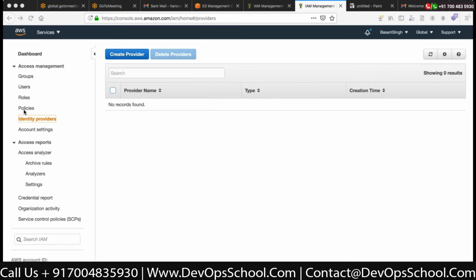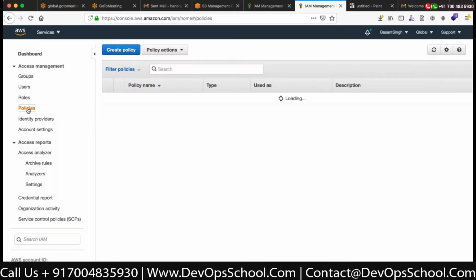Say I have a Sony demo lab policy allowing S3 buckets to be created from this particular policy, and then on the permission boundary, you give deny for some of the resources.